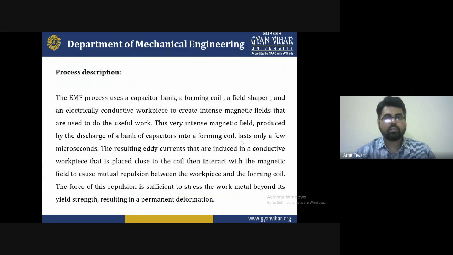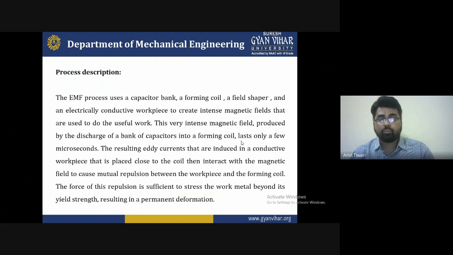Second one is the deformation method. We have to find a description of electromagnetic forming, or magnetic pulse forming. The EMF, that is electromagnetic forming or pulse forming, processes with a capacitor bank, a forming coil and feeder as the shaper, and an electrically conductive workpiece. So we create an intensive magnetic field, and that is used to do useful work.